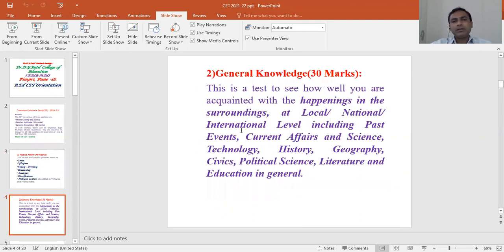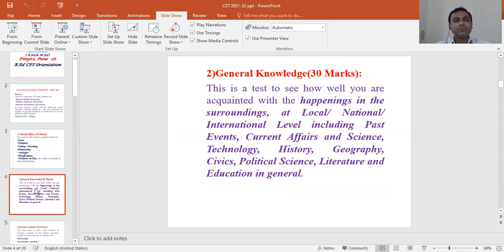Then the second section, that is general knowledge, where 30 questions will be asked. This is the test to see how well you are acquainted with the happenings in your surroundings at local, national, international level, including past events, current affairs, science and technology, history, geography, civics, political science, literature, and education in general. So you have to see the topics related to current affairs, history, geography, science and technology, etc.